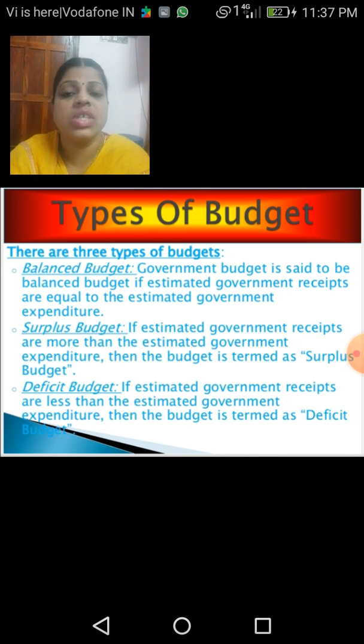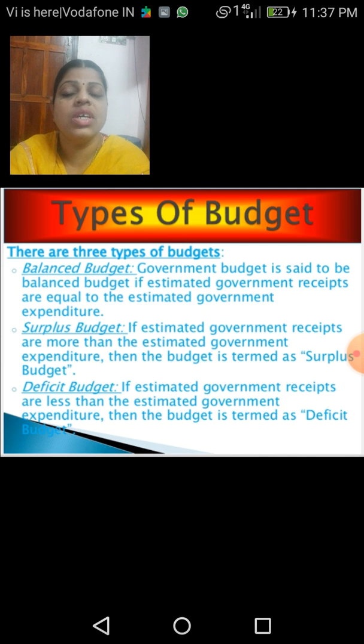So children, once again I explain the three types of budget: the balanced budget, surplus budget, and deficit budget. The balanced budget means that we have to maintain a balance between the revenue receipts and the government's expenditure. The surplus budget means that the estimated government receipts are more than the estimated government's expenditure. But the deficit budget is in contrast to the surplus one. There the estimated revenue receipts are less than the estimated government's expenditure. Such a budget is termed a deficit budget.